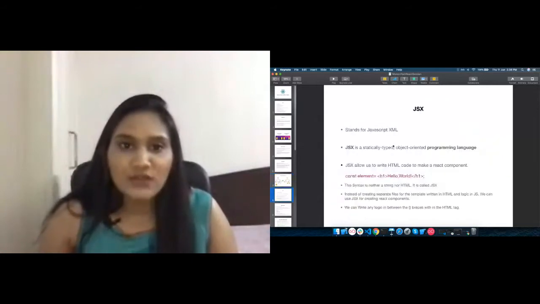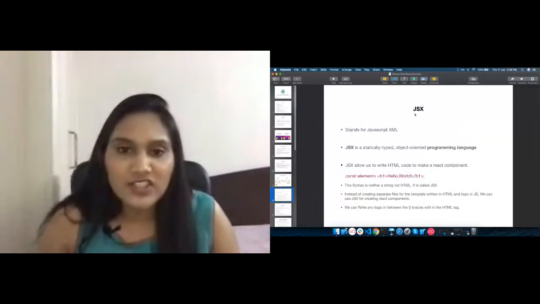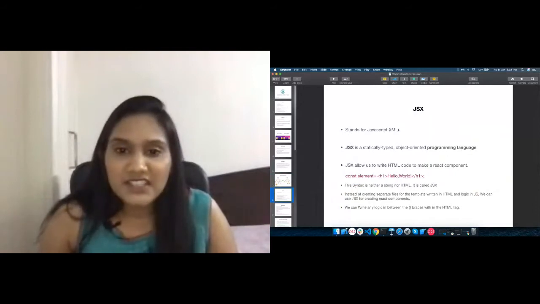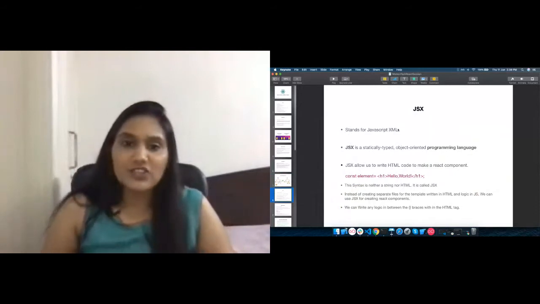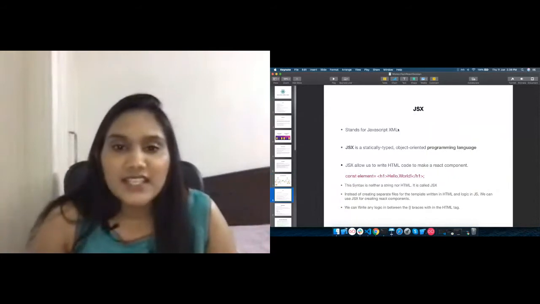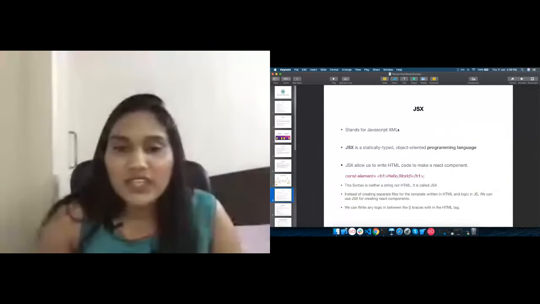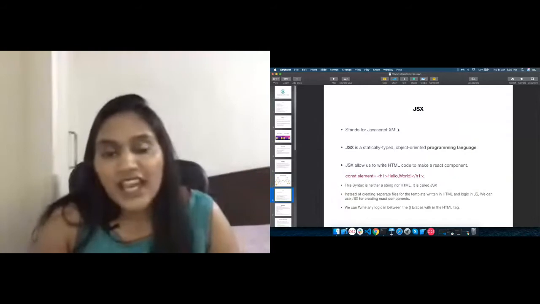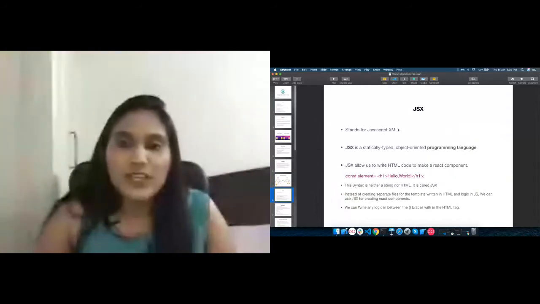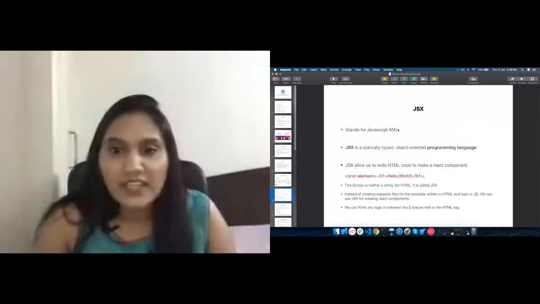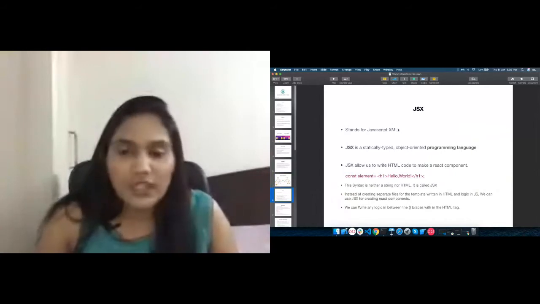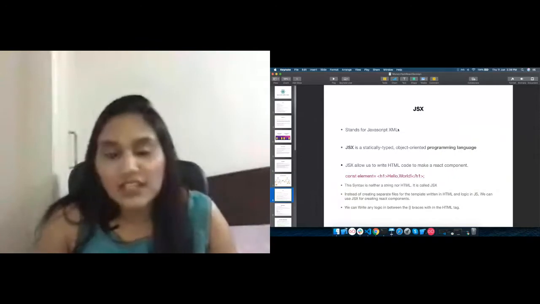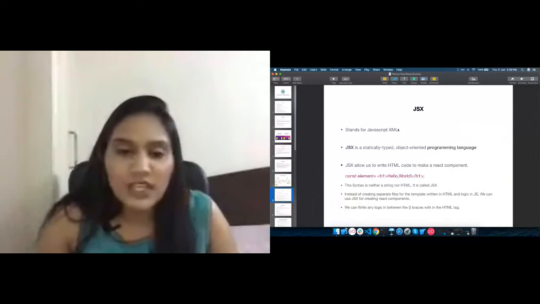Now I have also used the word JSX. So what is JSX all about? JSX stands for JavaScript XML. It is a syntax extension which we can use in React applications to make it much easier to integrate the HTML templates which we want to create, which are going to be visible to the user, and the logic behind those screens: the logic of clicking a button, the logic of showing some dynamic details, the logic of showing some dynamic content over the screen. We can create it by using JSX.